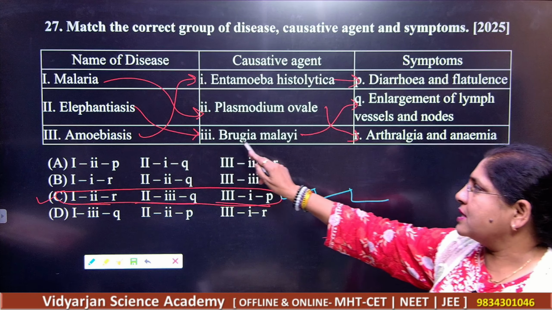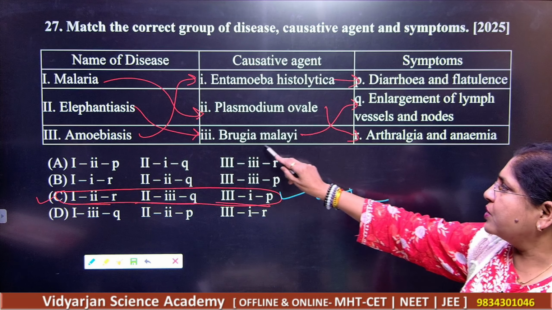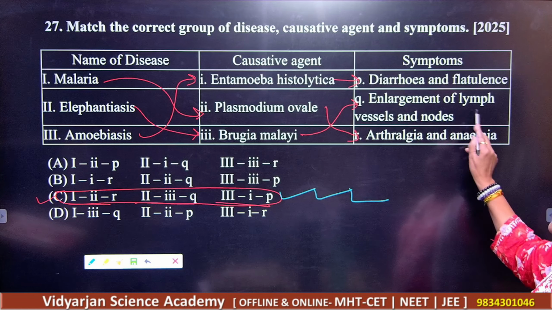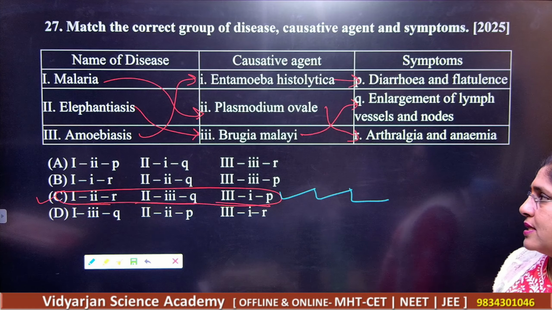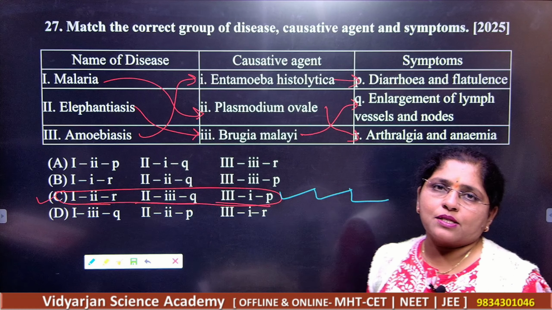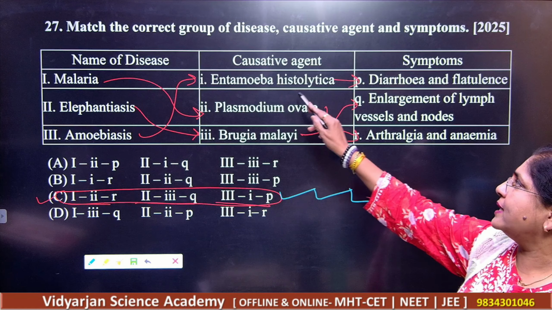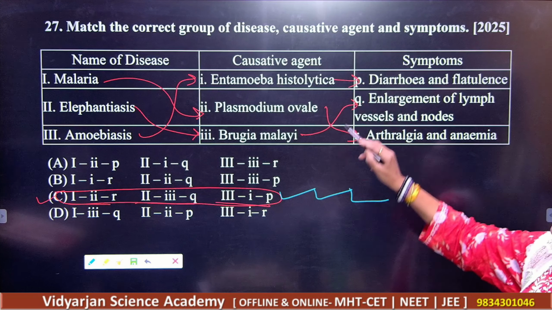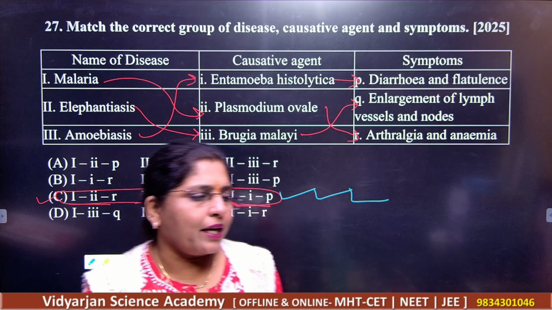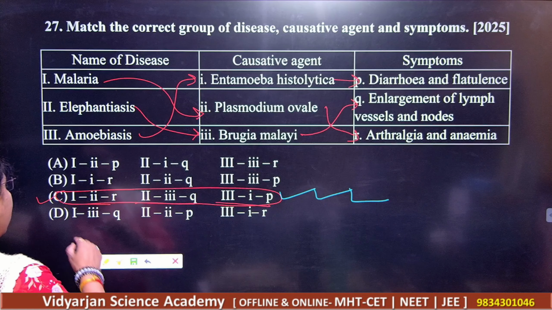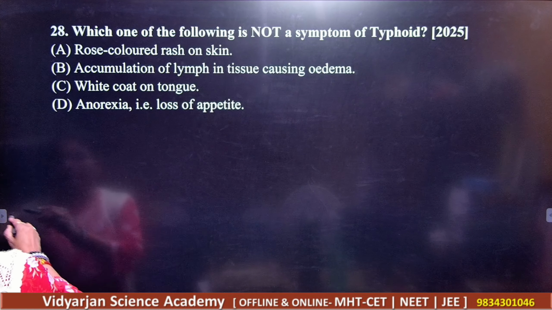Elephantiasis. What is the pathogen here? Wuchereria malayi, and symptoms are enlargement of the lymph vessels and lymph nodes. You know elephantiasis, right? And amoebiasis. The pathogen is Entamoeba histolytica, and the symptoms you are getting here are diarrhea and flatulence, right? So what should be your correct answer? I told you correct answer is C.